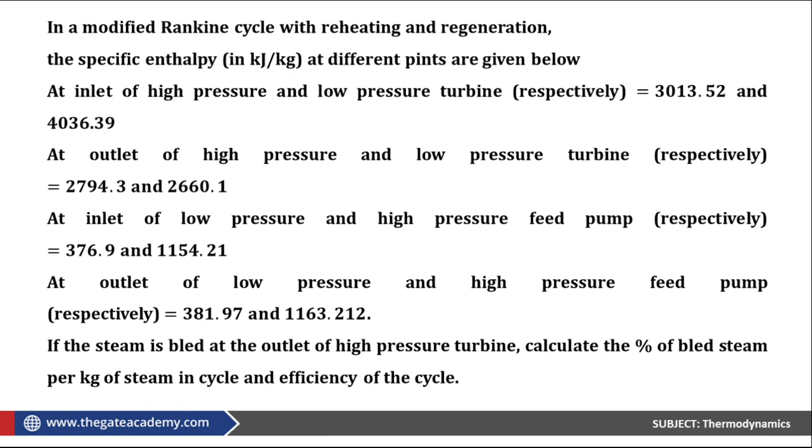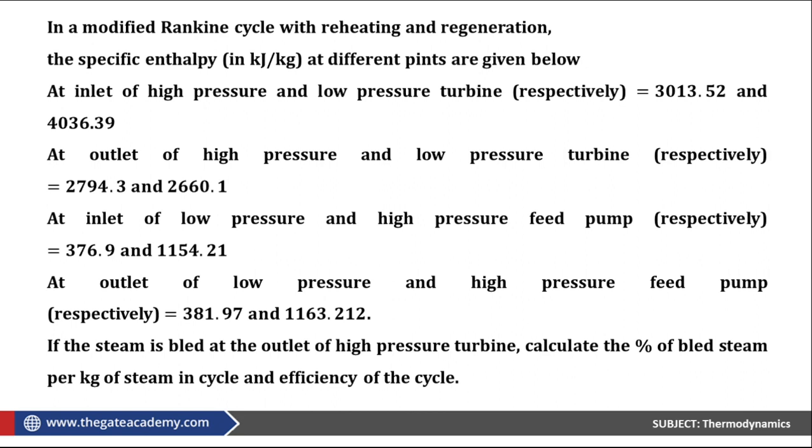At the inlet of the high pressure turbine and low pressure turbine, and at the outlet of the high pressure and low pressure turbines, the enthalpies are given in the question. What you need to do is identify which enthalpy is related to which point. The other given data is that steam is bled at the outlet of the high pressure turbine. Calculate the percentage of bled steam per kg of steam in the cycle, and the efficiency of the cycle.